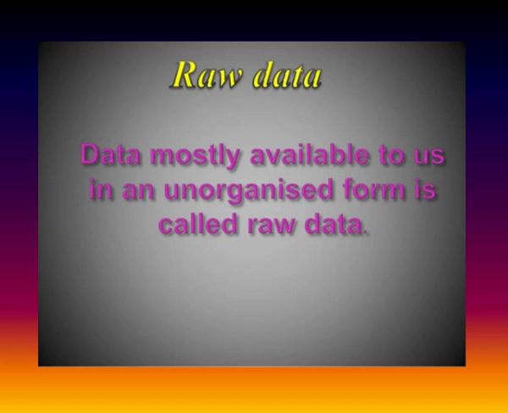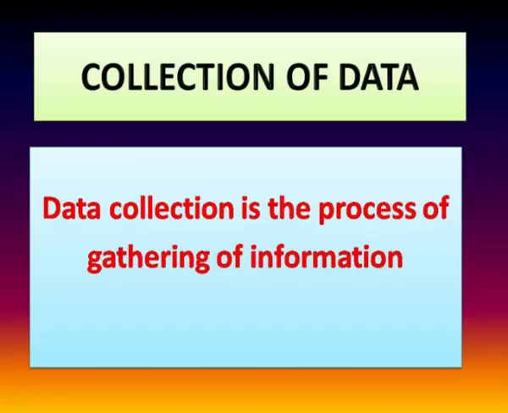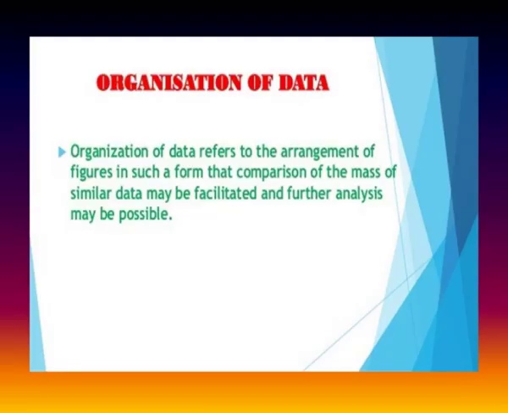Raw data. Data mostly available to us in an unorganized form is called raw data. Data collection. Data collection is the process of gathering information. Firstly, the data should be collected properly. Next, organization of data.